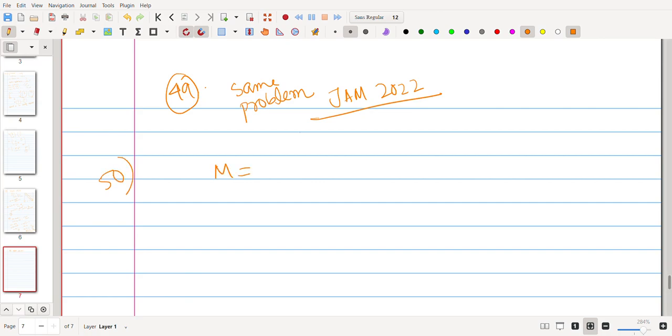So M is basically given by 0, 0, 0, 0, minus 1, 2, 0, 0, 0, minus 4, 0, 2, 0, 0, 0, 0, 0, 2, 0, 3, 0, 0, 0, 2, 2.